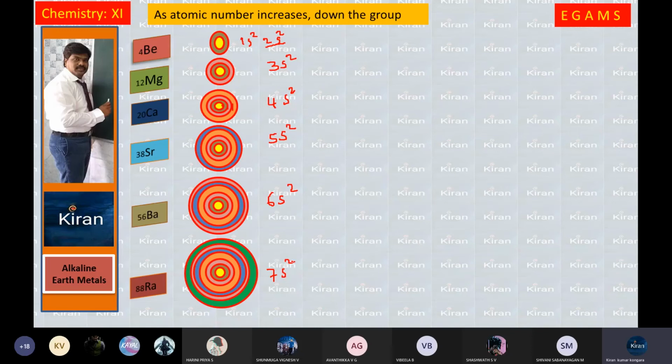Like this, in any group from top to bottom, the number of shells increases. When the number of shells increases, automatically the atomic radius increases. See here, the distance from the center of the nucleus to the outermost shell is known as atomic radius. When you observe in the first atom, the atomic radius is this one. So atomic radius is gradually increasing from top to bottom, because the main reason is the increase of an extra shell.